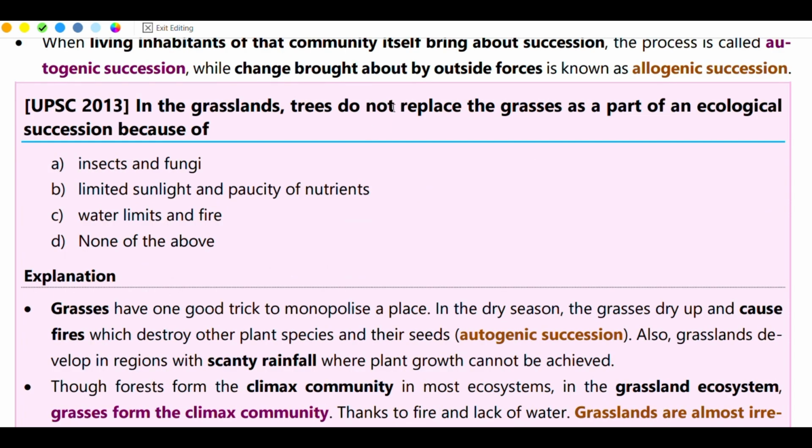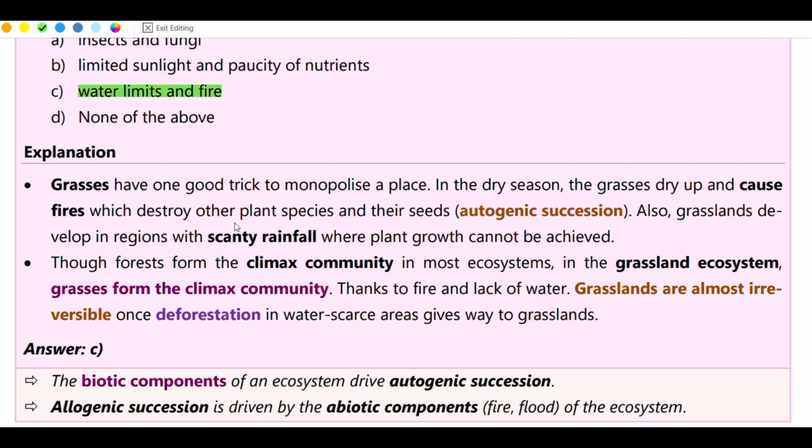In grasslands, trees do not replace grasses as a part of ecological succession. Why? Because of water limits and fire. Grasses have one good trick to monopolize places. In the dry season, the grasses dry up and cause fires which destroy other plant species and their seeds. Also, grasslands develop in regions with scanty rainfall where plant growth cannot be achieved.